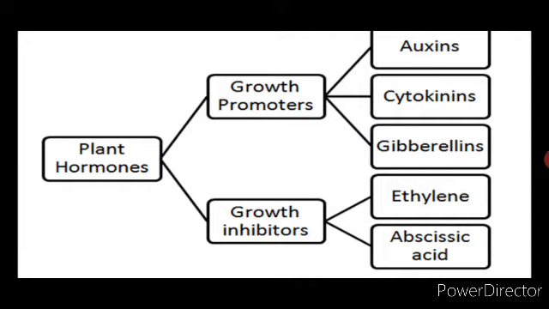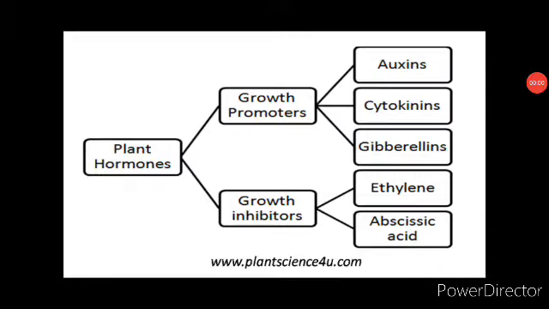In this, the auxins, cytokinins and gibberellins come under growth promoters, and ethylene and abscisic acid come under growth inhibitors. That is, they inhibit the growth, they arrest the growth. Is it clear?